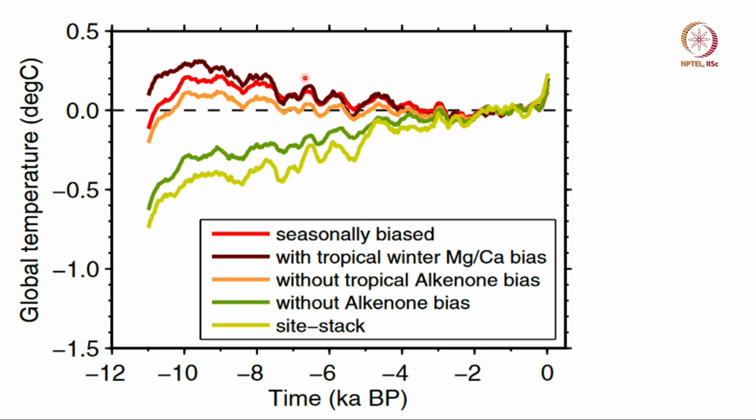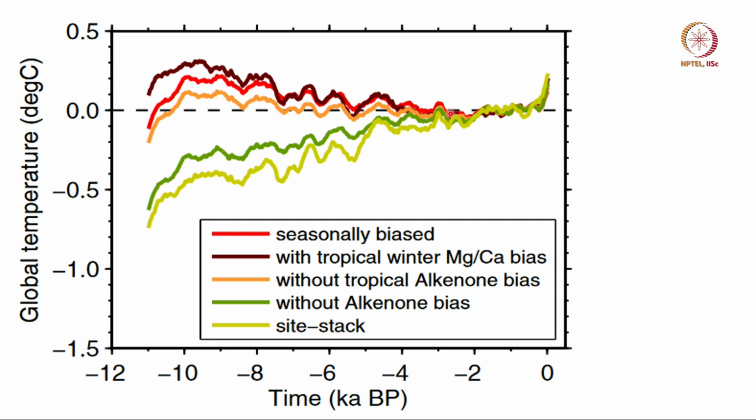So, here they are showing how the global mean temperature varies depending on which proxy you used. Okay. So, each proxy has its own problem, and if you correct for it, then you get a different value, and the errors can be as high as 0.75 degrees Kelvin about 9000 years ago.